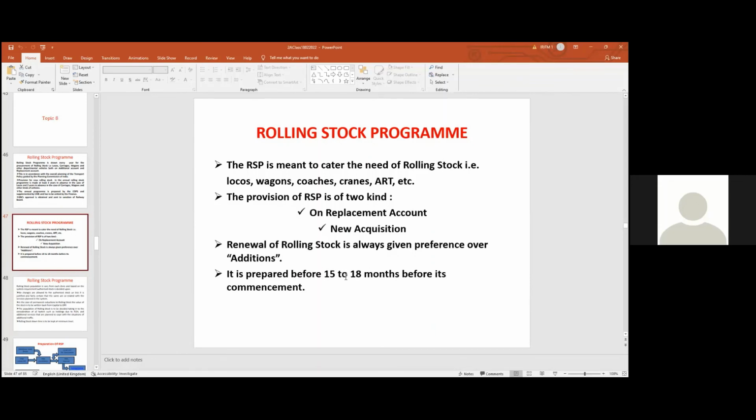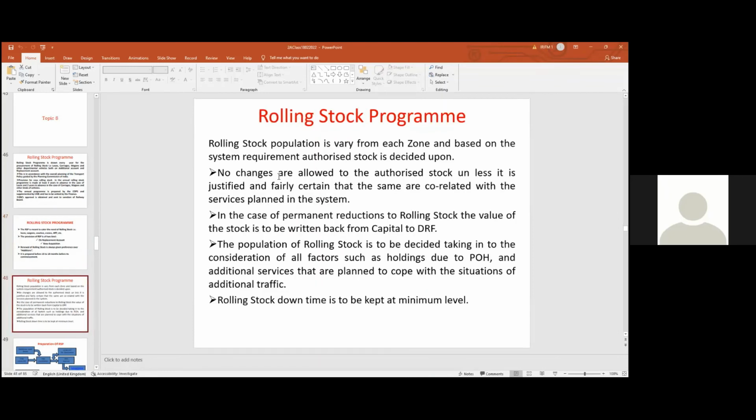It is prepared at least minimum 15 to 18 months before its commencement. That is within 2 years. So rolling stock population varies from zone to zone based on the zonal system. Where there are more kilometers and more services, it is made according to the railway's requirement. So normally there is an authorized stock.